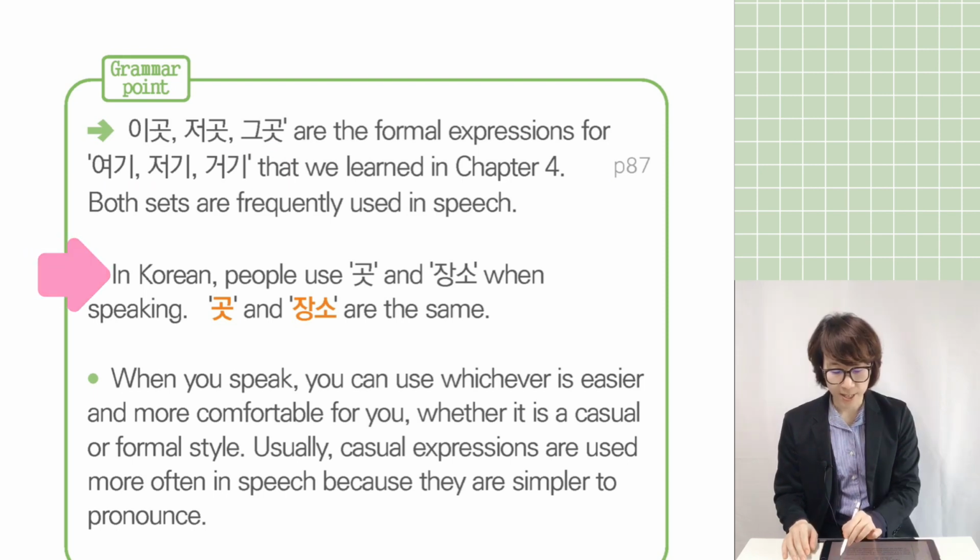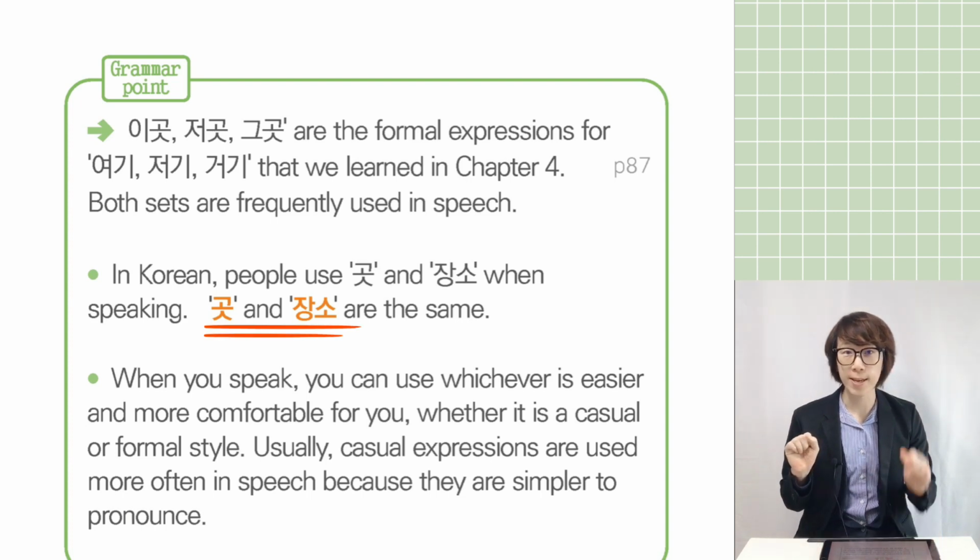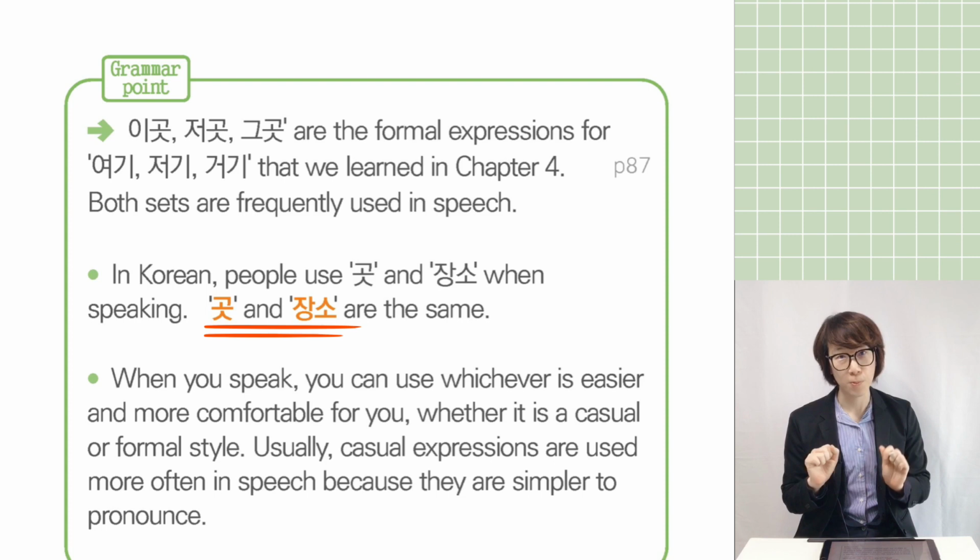Can you see here? In Korean, people use 곳 and 장소 when speaking. 곳 and 장소 are the same. In daily life, I think Korean people use both 곳 and 장소. So when you hear 곳 or 장소, that is place, the meaning is the same.